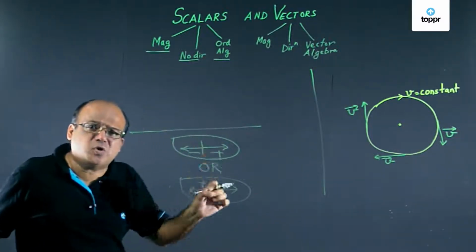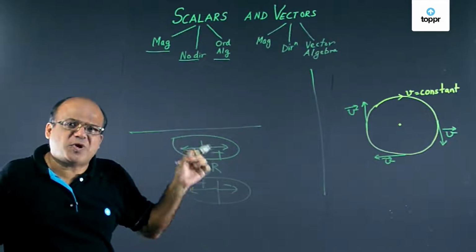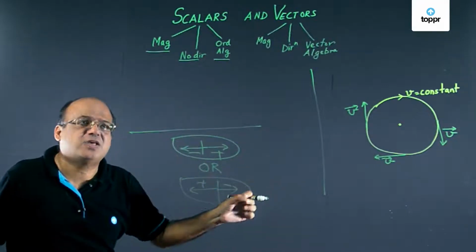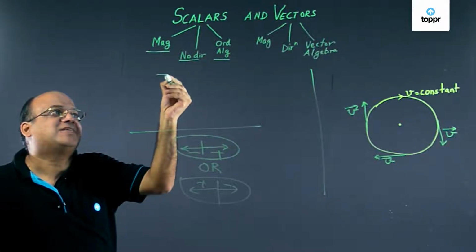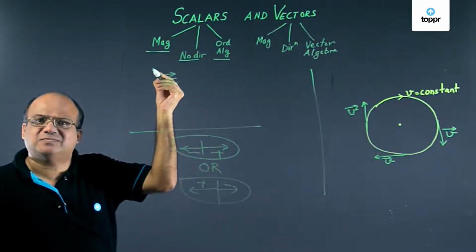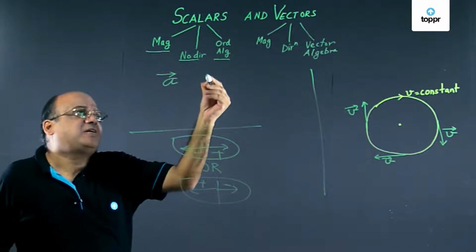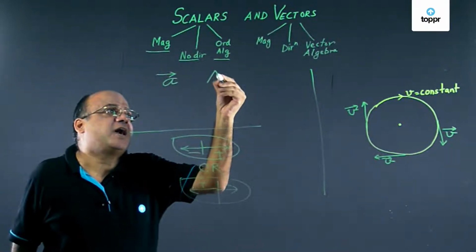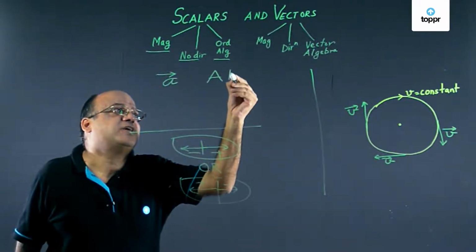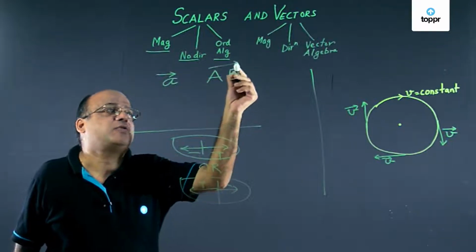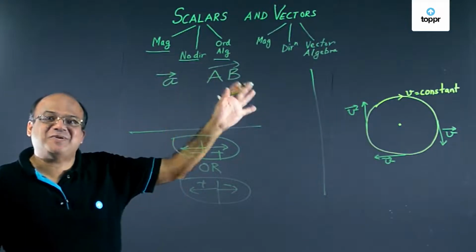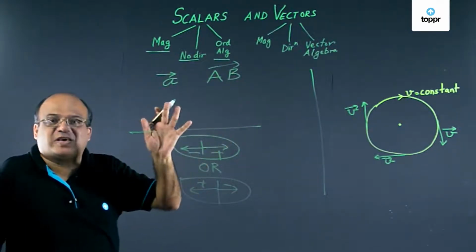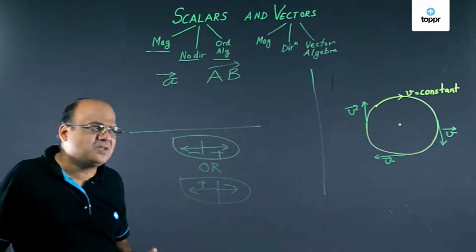Now how do we denote a vector quantity? What is the notation of a vector quantity? For a vector quantity, we put an arrow on top. This is a vector. A vector can start from A and end at B. So for that we write AB and put an arrow on top. So the whole world knows that A is a vector, AB is a vector. For a scalar, we don't put the arrow on top.